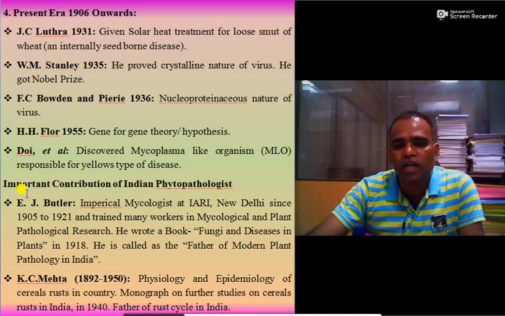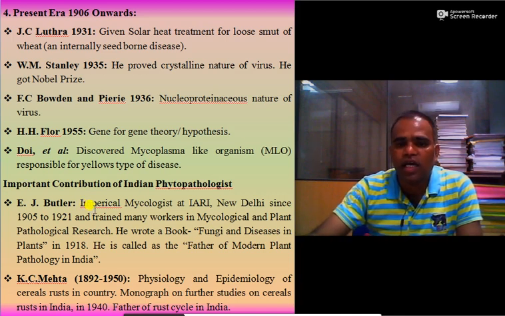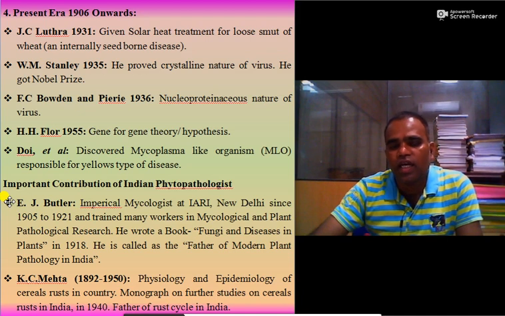First one is E.J. Butler. He was an imperial mycologist at IARI, New Delhi from 1905 to 1921, and he trained many workers in mycological and plant pathological research. He wrote a book, Fungi and Diseases in Plants.